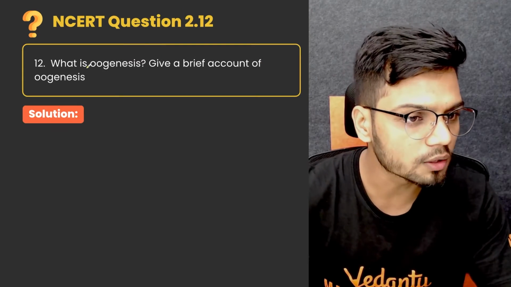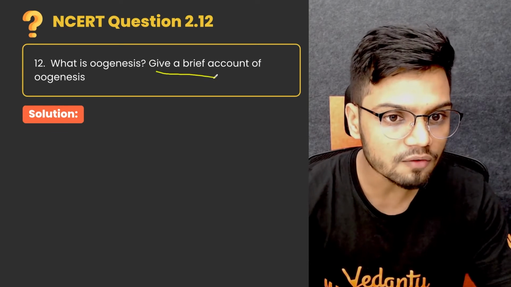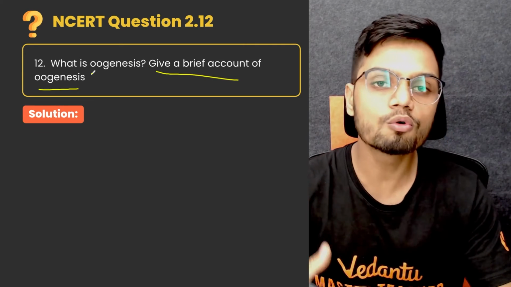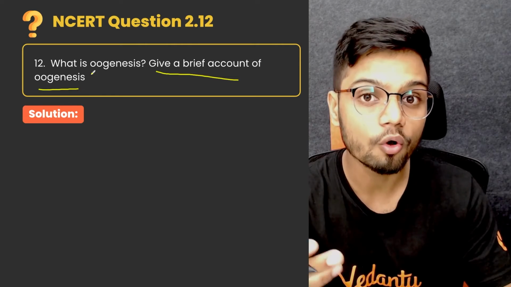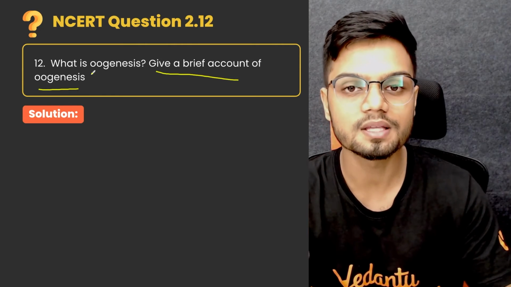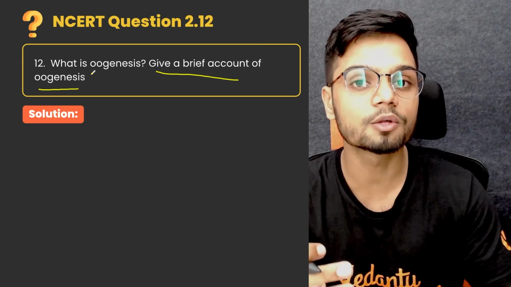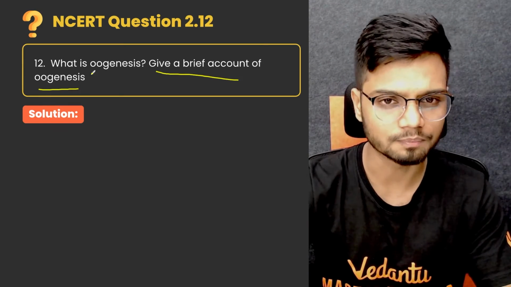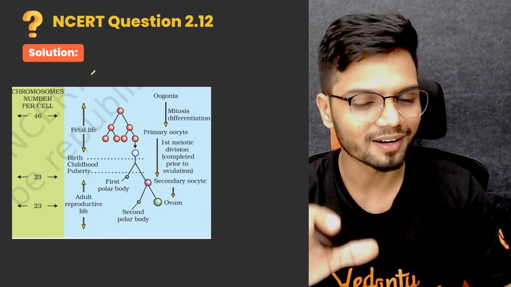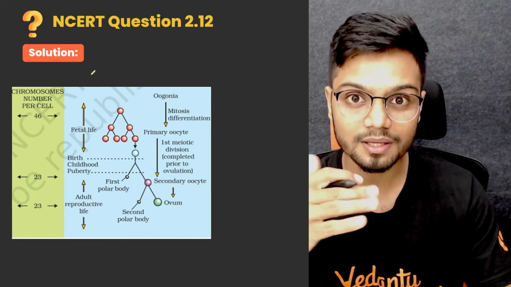They're asking us what is oogenesis. Give a brief account of oogenesis. Oogenesis is a process of formation of your ovum. Oogenesis is a type of gametogenesis where the females produce the egg or the ovum. Now let's quickly look at the different steps in oogenesis.